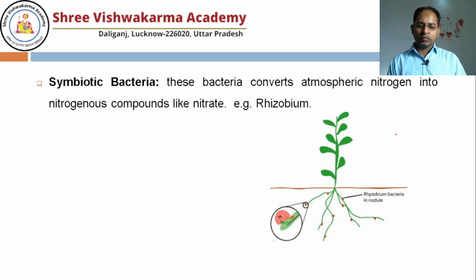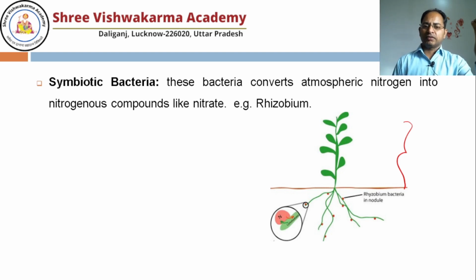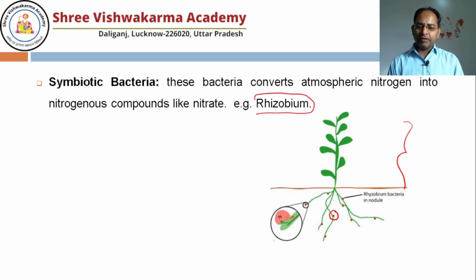If you take the plant of Cajanus cajan or arhar, or any pulse, you may take urad, moong or gram, once you pluck the plant from the soil, you will find there are nodules in the roots. In those nodules, bacteria are present. That bacterium is known as Rhizobium. They live in symbiotic form with the plant.